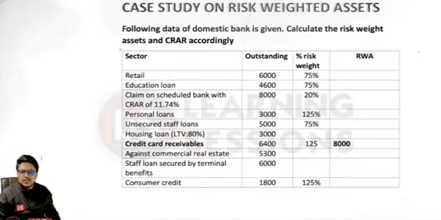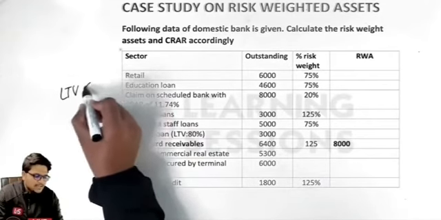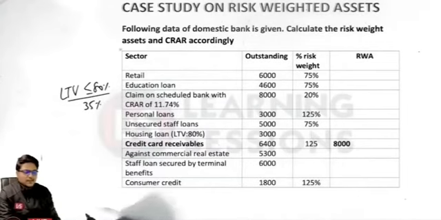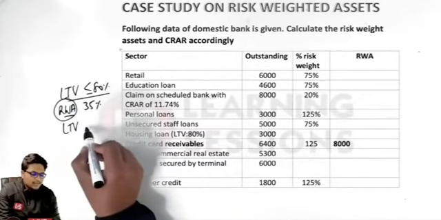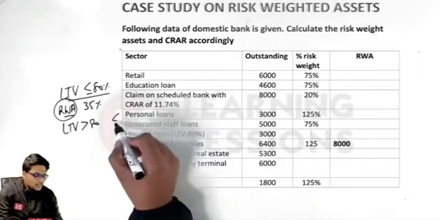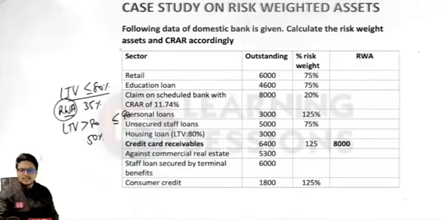And for the housing loans, what is the percentage? It depends on the LTV. So here is a scenario. In the case of the housing loans, if the LTV is lesser than or equal to 80%, then the risk weightage is 35%. But where the LTV is greater than 80% and up to 90%, in that case it is 50%.